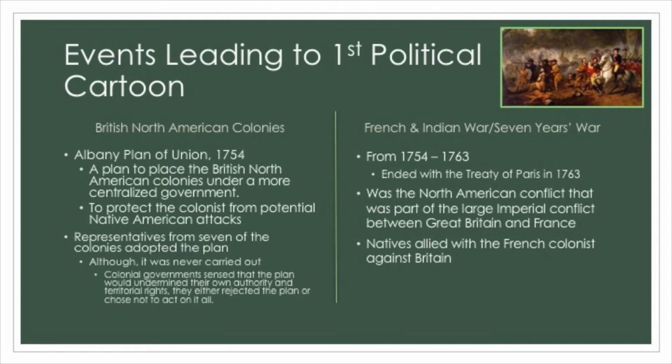The second event was the French and Indian War, also known as the 7 Years' War. The war began in 1754 and ended in 1763 with the Treaty of Paris. This war was a North American conflict that was part of the larger imperial war between Great Britain and France. During this war, natives allied with the French colonists against the British.